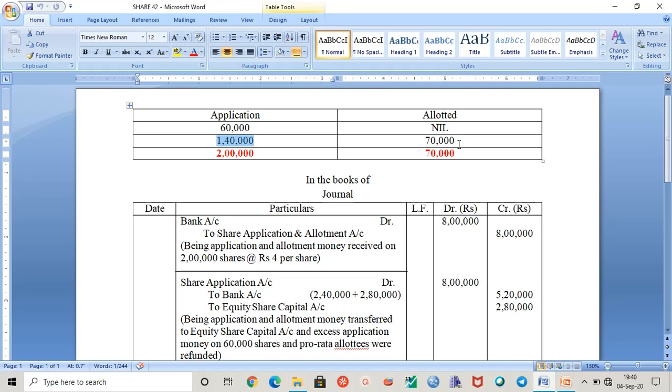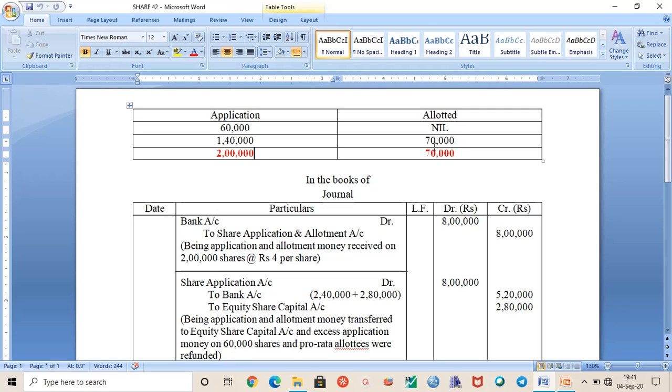In this question, 2 lakh shares are applied for by the public, whereas the company had only issued 70,000 shares. So the company is making an issue of 70,000 shares, but is getting applications for 2 lakh shares. So pro rata allotment is applicable here. To understand this concept, you can make a table, which will make it easy. This is for applied number of shares, and this is for allotted number of shares.